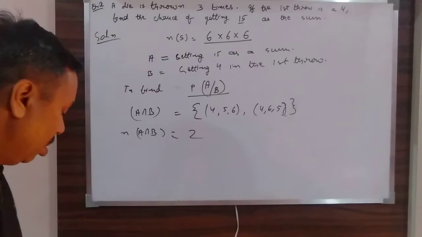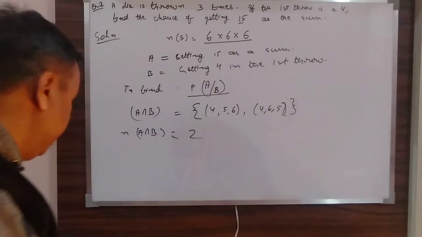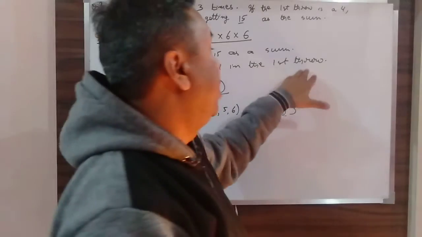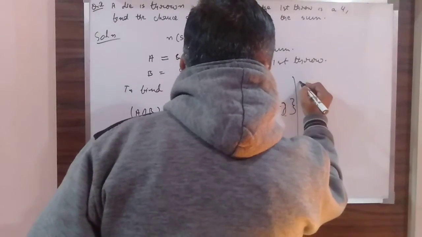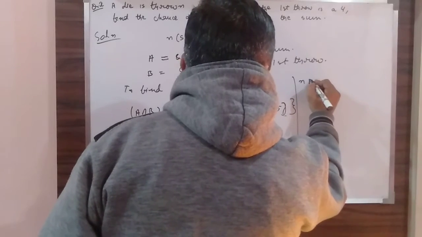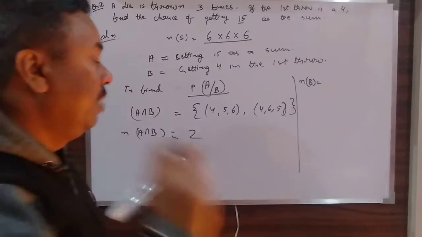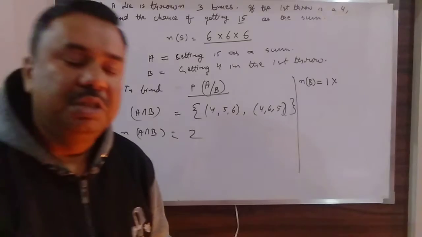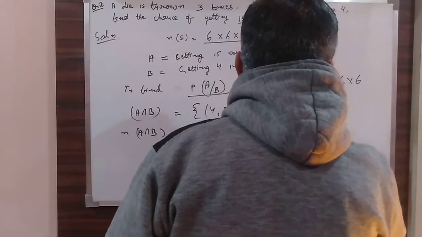Okay. Now, what is n of B? That means getting 4 in the first throw. Obviously, the other 2 throws may be anything. So what is n of B? From the first throw, you have only one option. Only 4 has to be taken. But there are no restrictions on the other 2 throws. So the other 2 throws both will have 6 and 6 options. So this will be equal to 36.